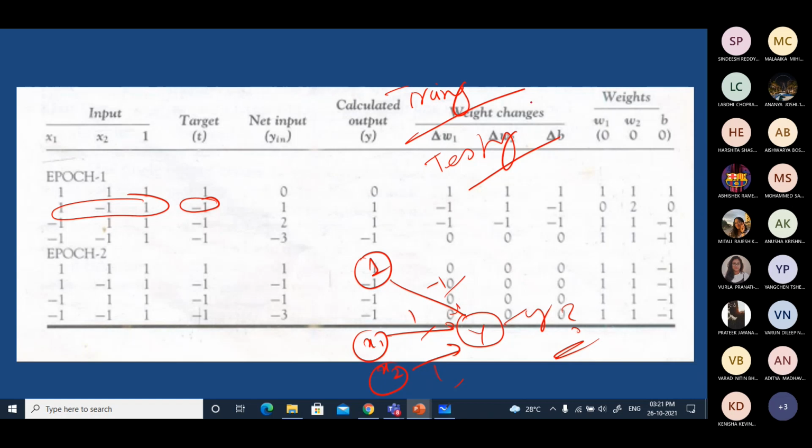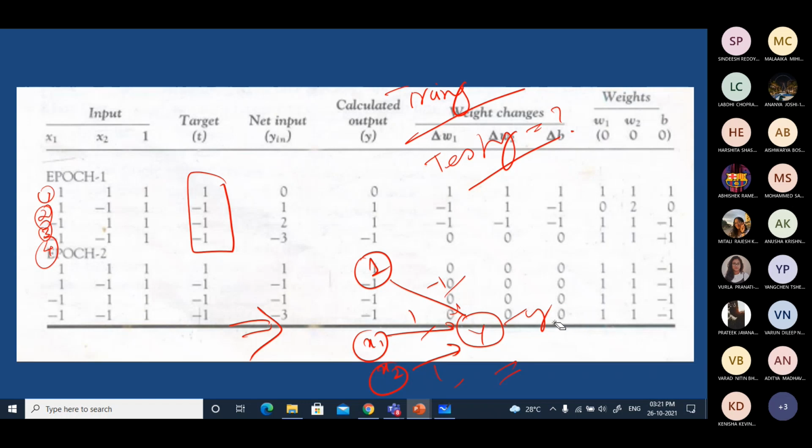So testing, can you do it? It will be a task for you. Okay, in this example, test all the inputs and check whether you are getting a satisfactory testing result. All these four combinations of input, you apply here and check what is the Y you are getting. Are you getting the desired output or not? Is the network or neuron designed in the last problem able to recall or not? Okay. This can be done by you later. Just try, and if you are unable to do it, then you can ask. Or now itself, if anyone has any question, you can ask. How to do this? Any problems?